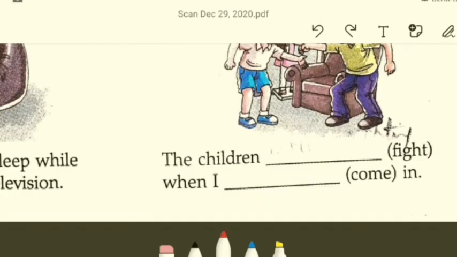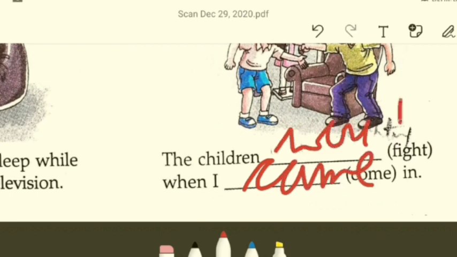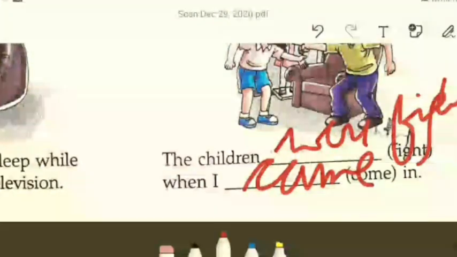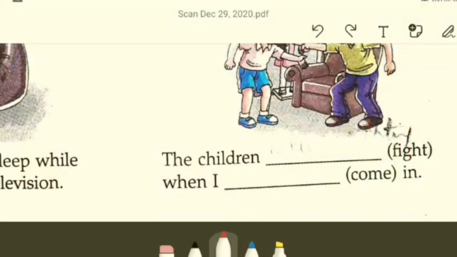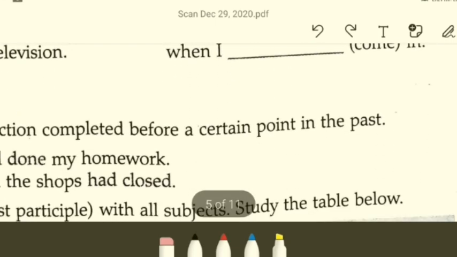Yeah, the children were fighting when I... What will it be? Come will change to simple past, came. Right, the children were fighting when I came. And this is very simple, class. Do them on your own. Moving on.